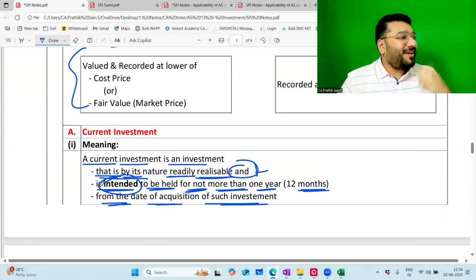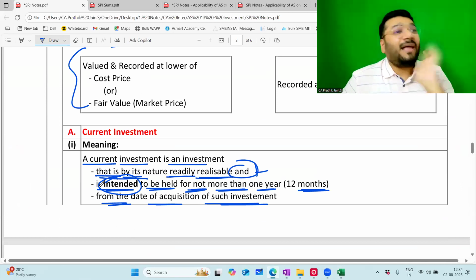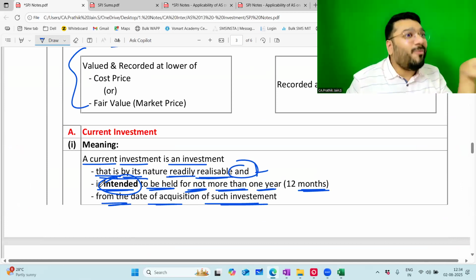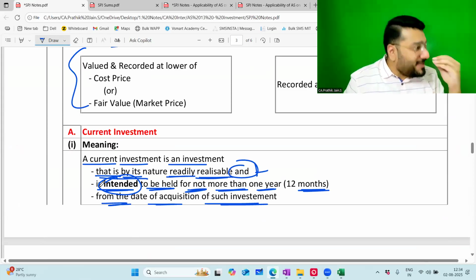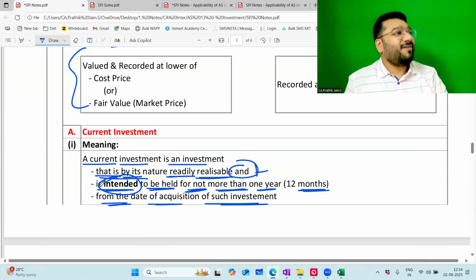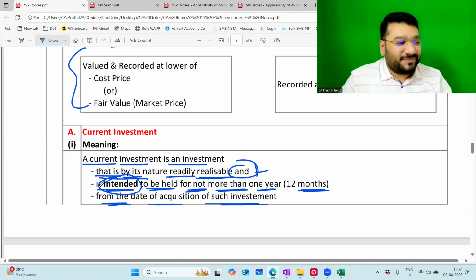I was scared, ma'am. I remember I used the word "intended" 10 times. Yes or no? Having said that, don't go and count in the recording class how many times sir said 10 times. It could even be 6, it could be anything.